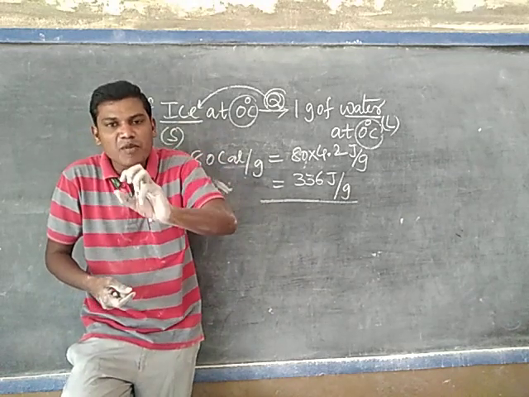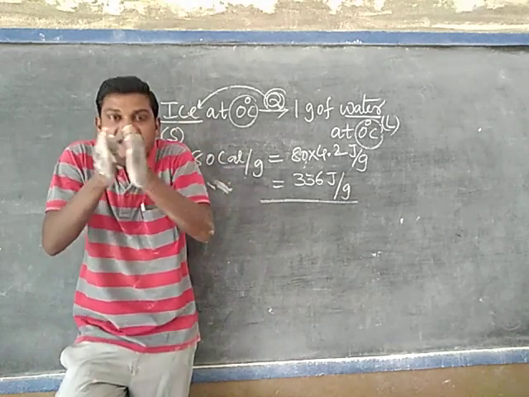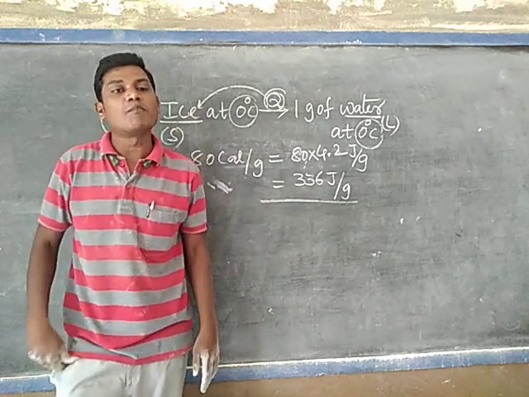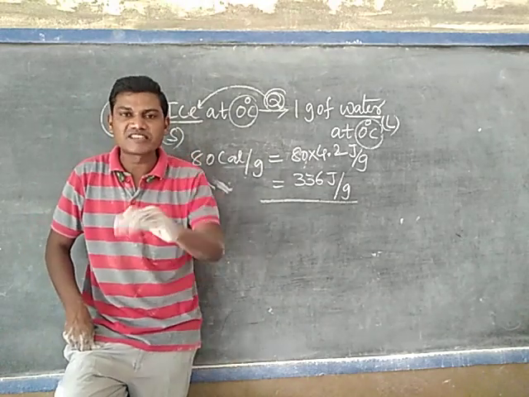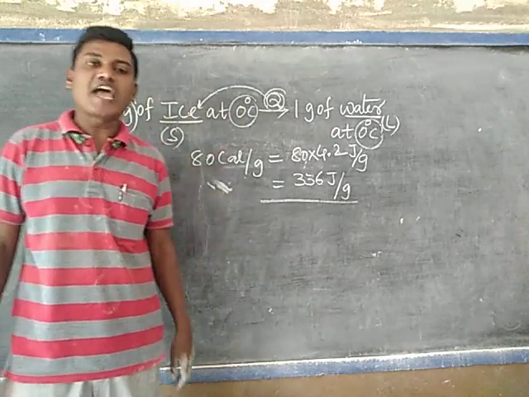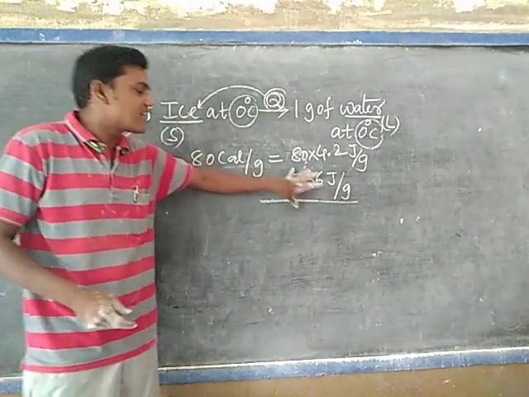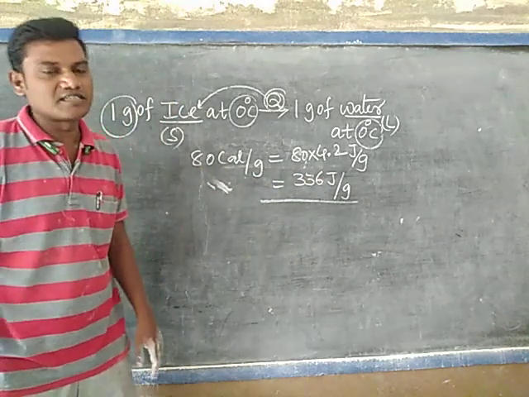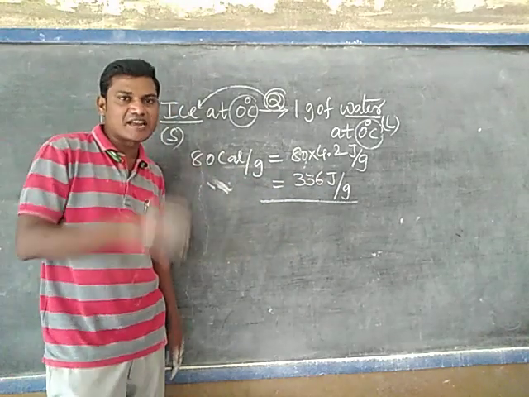That heat energy will be utilized to decrease the intermolecular forces between the molecules and further increase the potential energy. For that purpose, this excess heat energy will be utilized by the substance. Listen very carefully. Are you understanding or not?